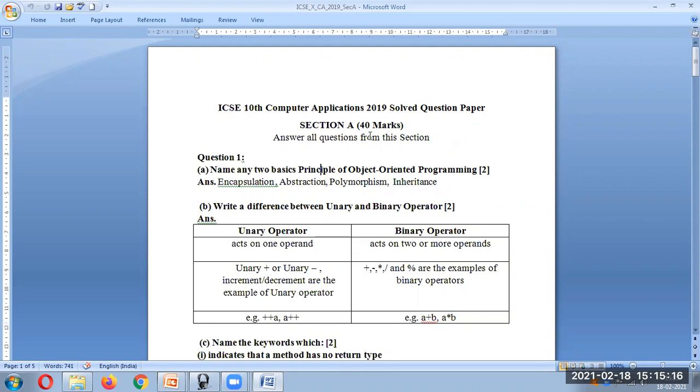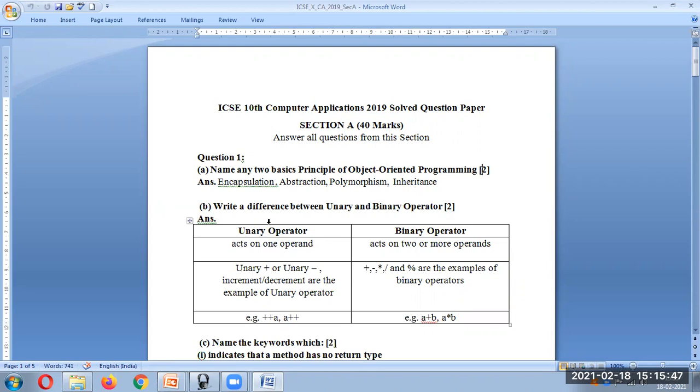If you take the board paper, this is the 2019 paper. Section A has 40 marks. All the questions are compulsory. Let's start with question 1. Name any two basic principles of object-oriented programming. It's for 2 marks, so you are expected to write any two object-oriented programming concepts: encapsulation, abstraction, polymorphism, or inheritance. Any two you can write.